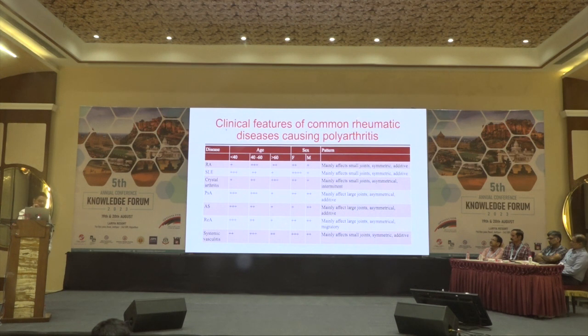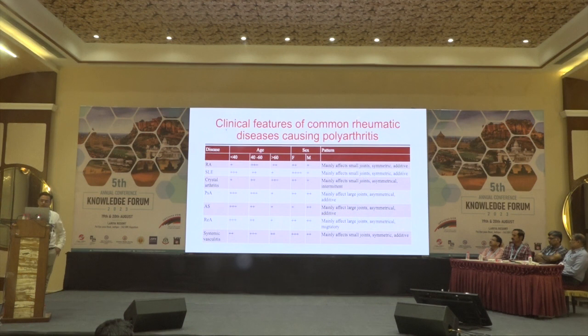So this slide tells us that RA is more common in the age group of 40 to 60. SLE is common in the age group less than 40, which is the childbearing age group. Psoriatic arthritis can occur in any age group. Gout and crystal arthritis usually occur late, mostly after the 60s. Reactive arthritis occurs in the young age group, and systemic vasculitis occurs in the age of 40 to 60s.